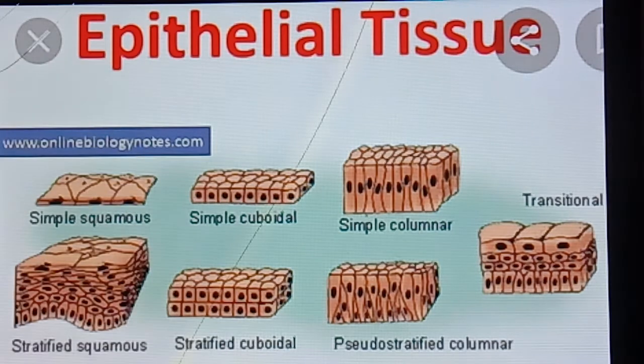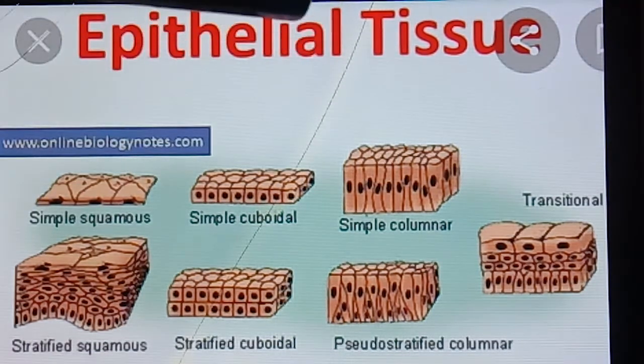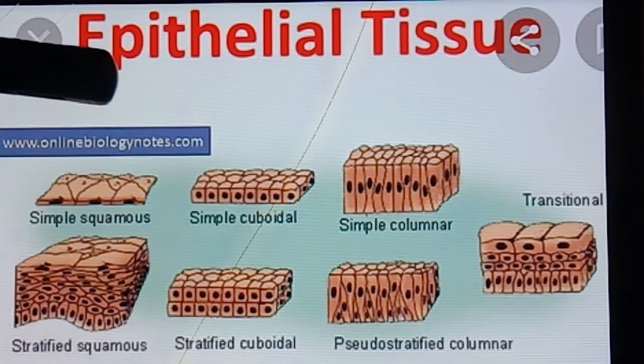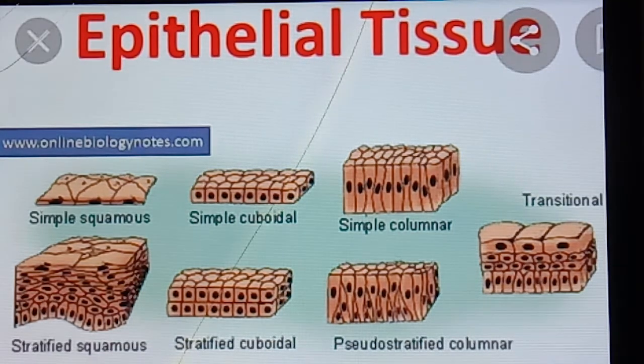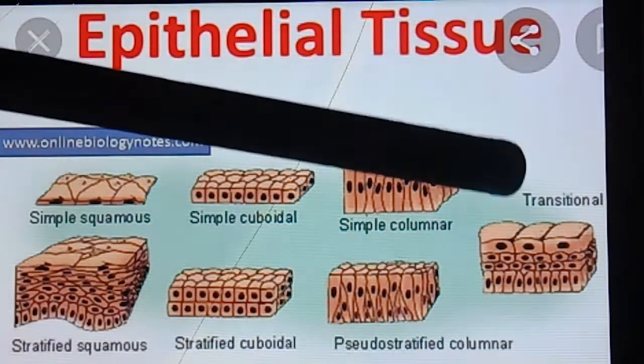Next one is columnar epithelium. What is columnar epithelium? It is composed of a single layer of cells that are slender, elongated and pillar-like. It is found lining the stomach region, gallbladder, bile duct and small intestine.